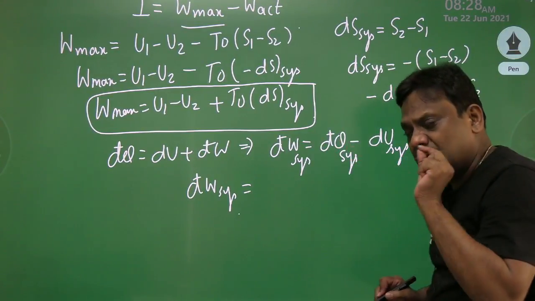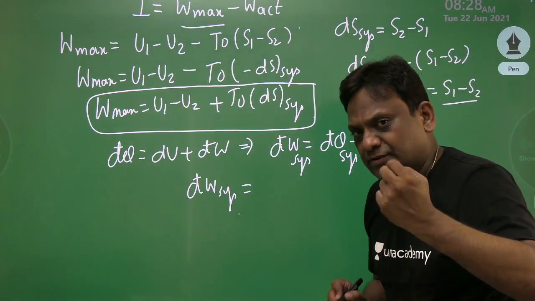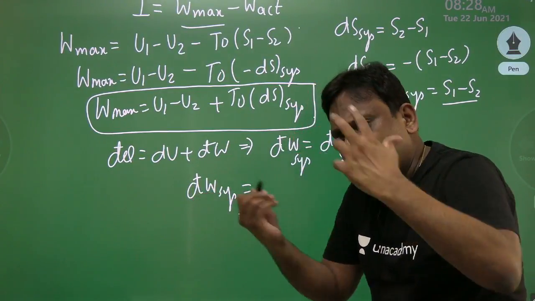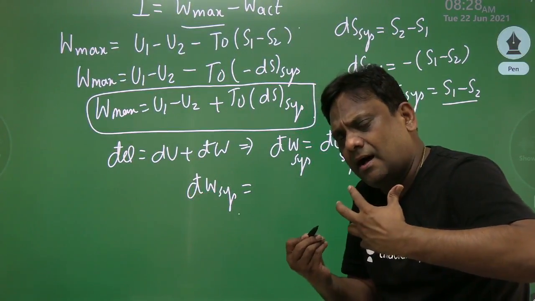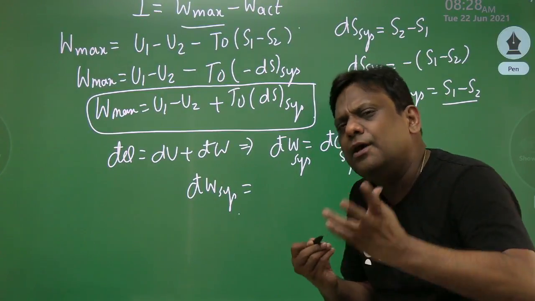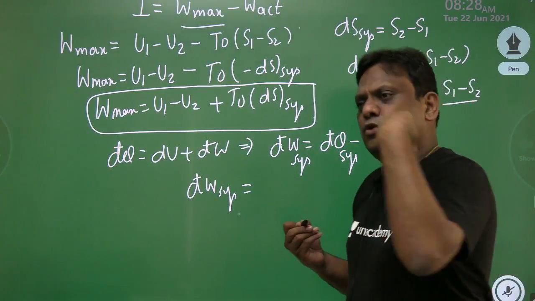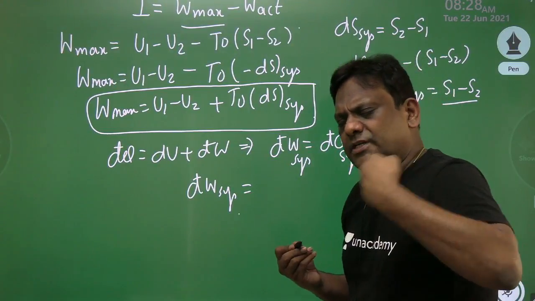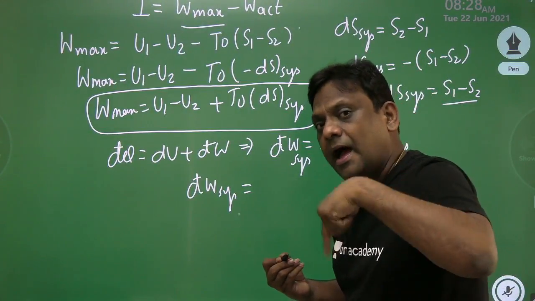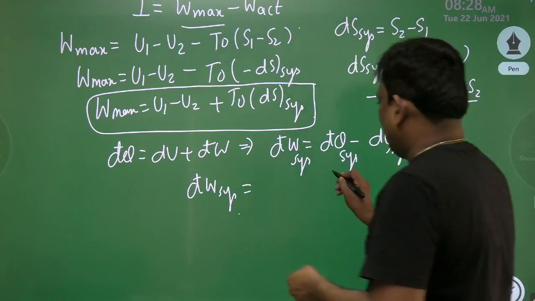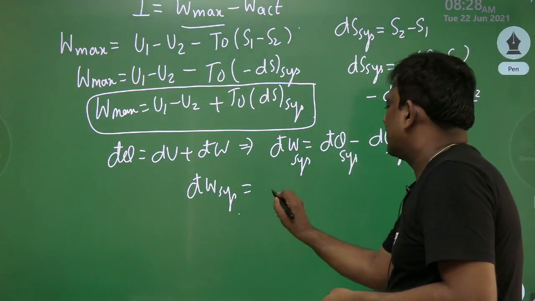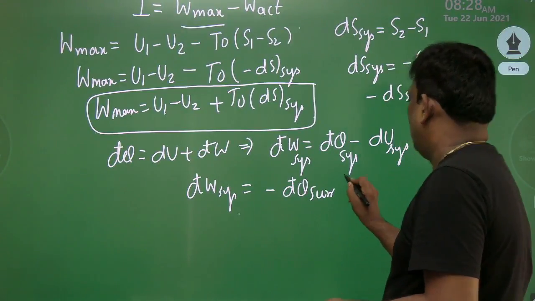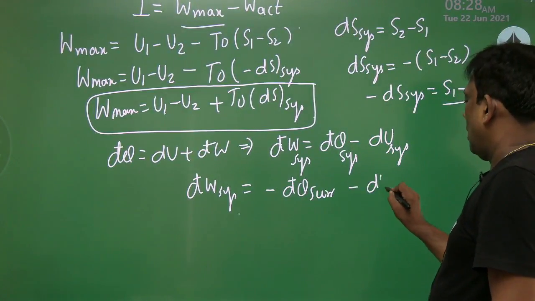Wonderful. So now the work developed by the system can be written as, just now I told you, system heat transfer can be written as negative of surrounding heat transfer, because whatever the transfer is taking place from system, exactly the same is happening for surroundings, but in reverse direction. If system is losing 30, surroundings are gaining 30. So if system is losing 30, it will be minus 30 for system and it will be plus 30 for surroundings. So therefore, I will write system heat transfer as minus of surrounding heat transfer. Wonderful. Minus dU of system.